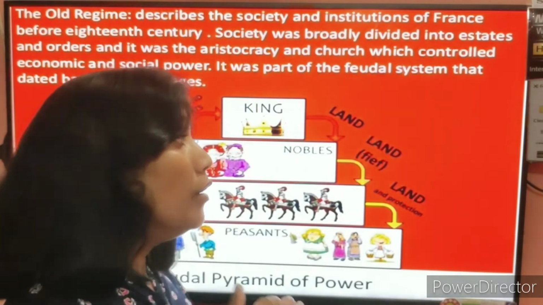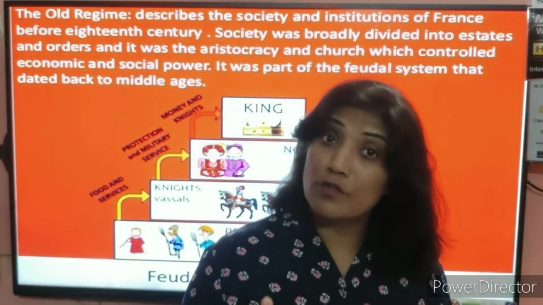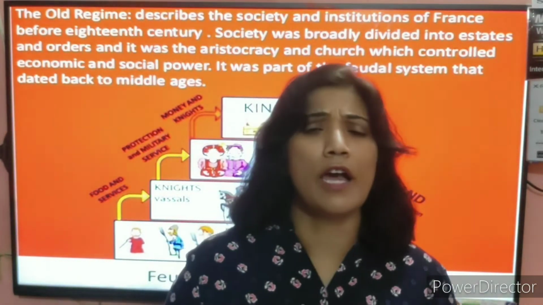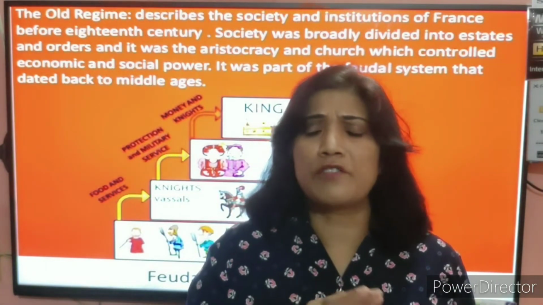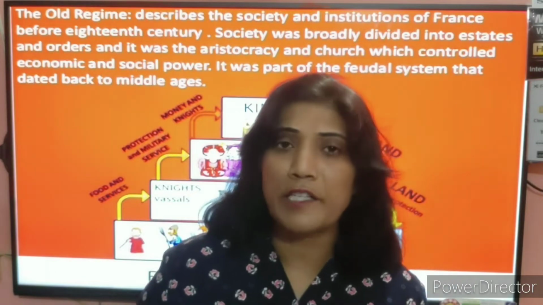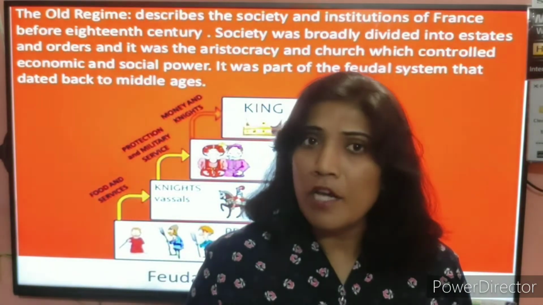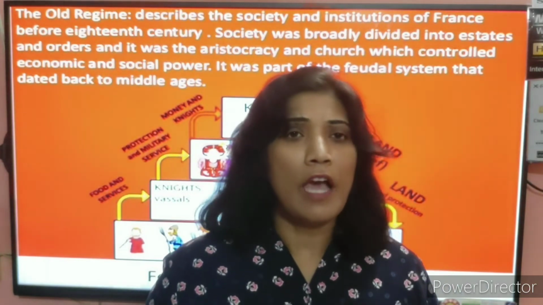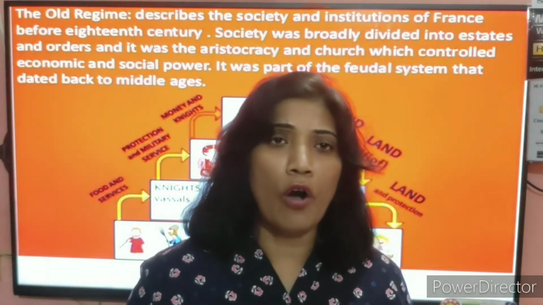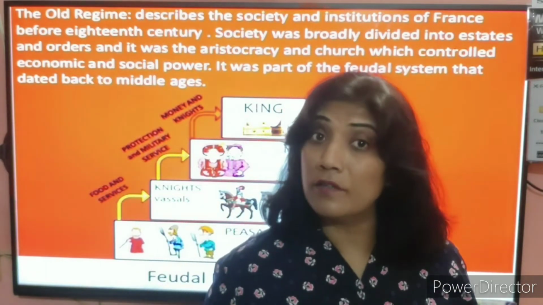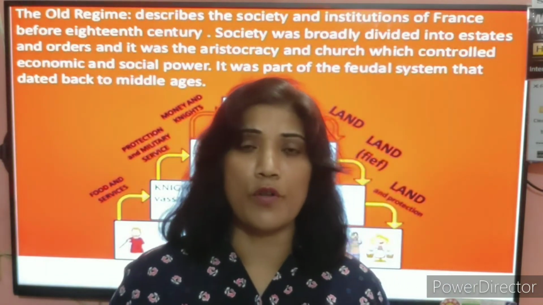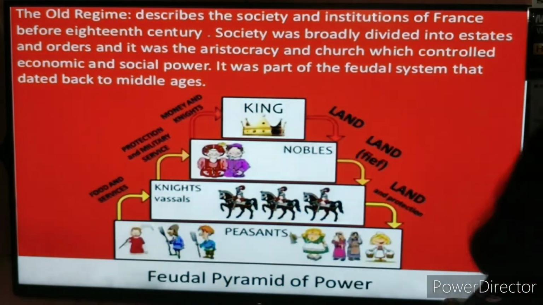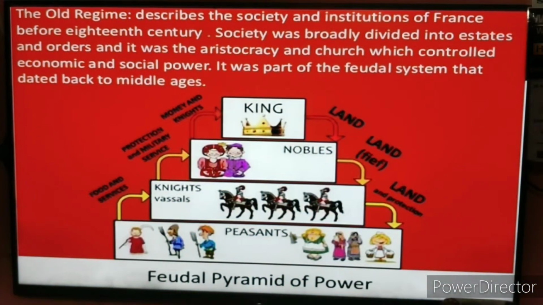Number 2, when the king married the Austrian princess Marie Antoinette, she was extravagant. She used to make all extravagant expenses that were really not required. She had so many desires, and she used to buy different things, and she used to spend a lot of money on her dresses, on her other things, or the antique pieces that she wanted to buy. So she was extravagant because she used to spend a lot of money from the treasury.